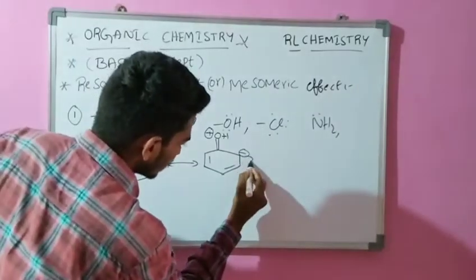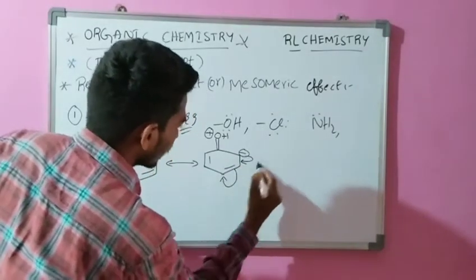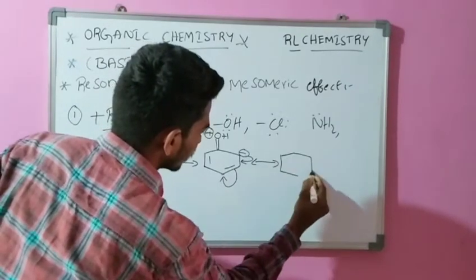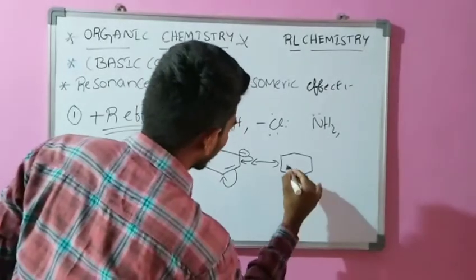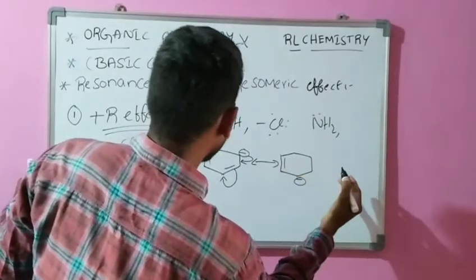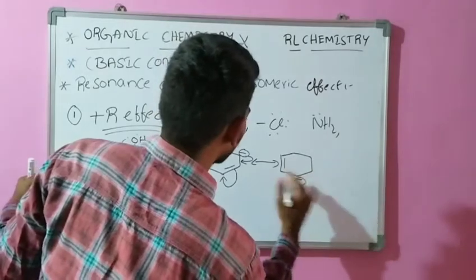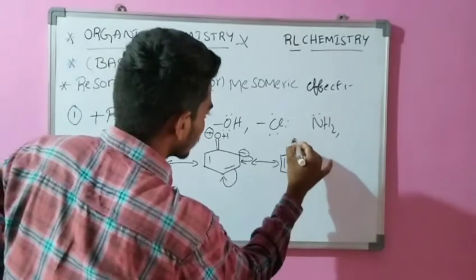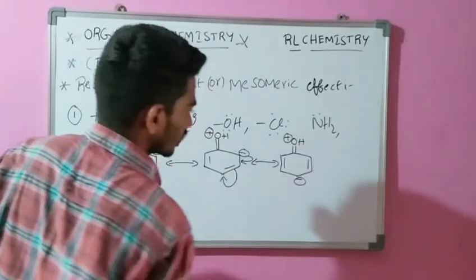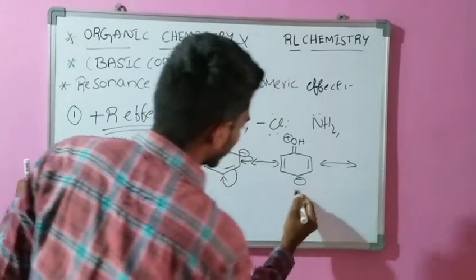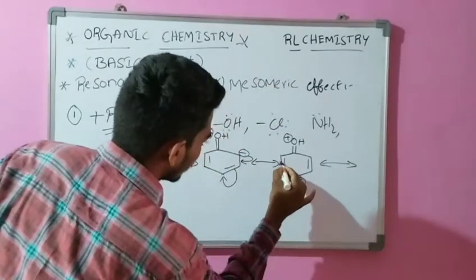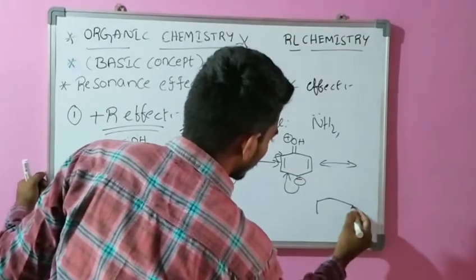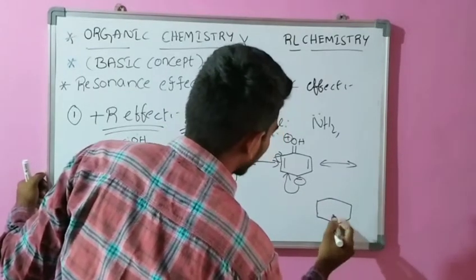Same again, electron is converted into bond, bond is converted into electrons, giving another canonical structure.